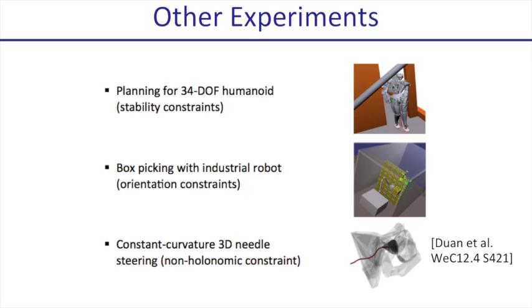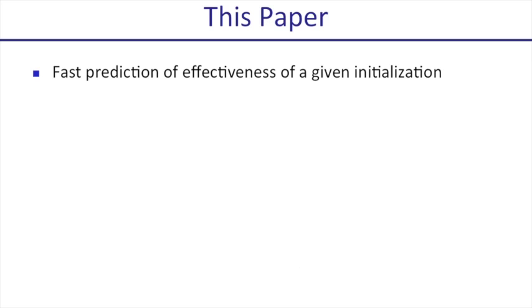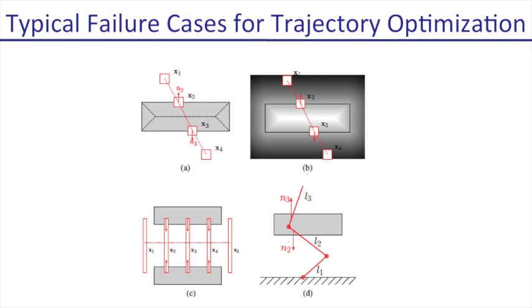In this paper, we want to first predict the effectiveness of a given initial path, meaning that when using this path as initialization, whether the optimization algorithm will converge to a collision-free feasible trajectory. This is important since trajectory optimization may fail in many cases if the initial path is not appropriate.